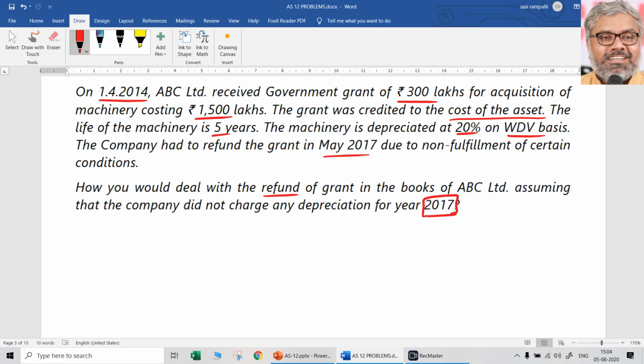But the point is not just about refund. You have to also understand what is the impact of this. So what was the story originally? Let us say original cost of the asset was 1500 lakhs, right?